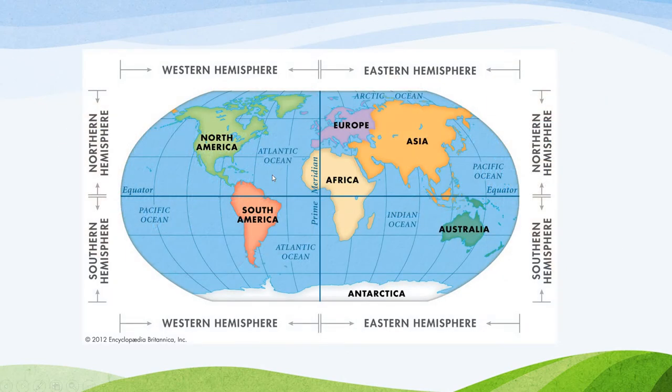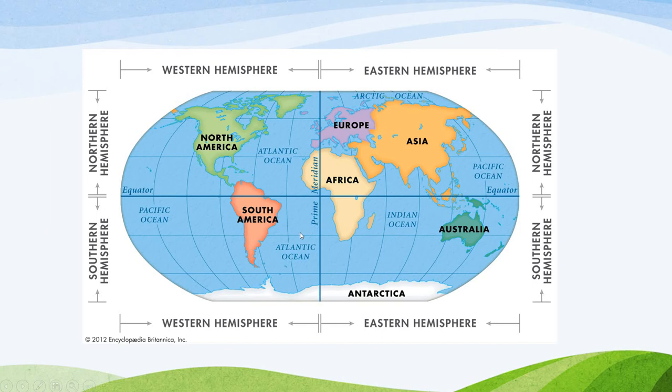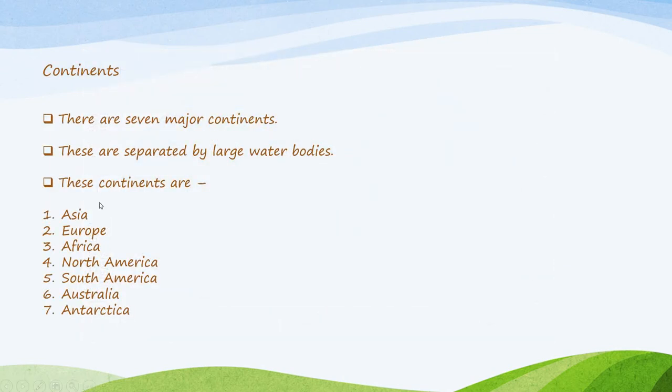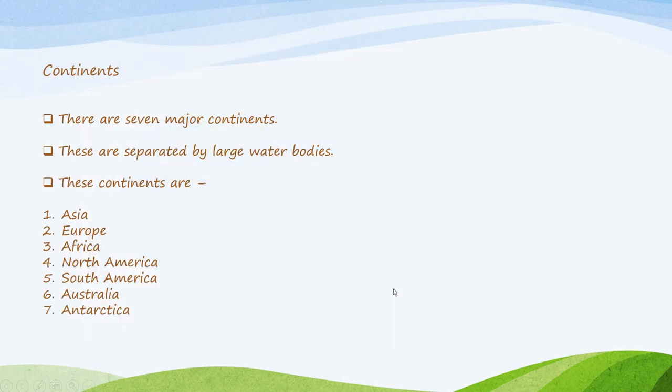Now here you can see the world map. All these which you can see colored are the continents, and the blue part is the water bodies. So what we come to know here is that there are 7 major continents. These are separated by large water bodies, and they are all connected, as I already told you. The 7 major continents are Asia, Europe, Africa, North America, South America, Australia and Antarctica. You can see here this is Asia, this is Europe, this is Africa, Australia, South America, North America, and the white part is Antarctica.